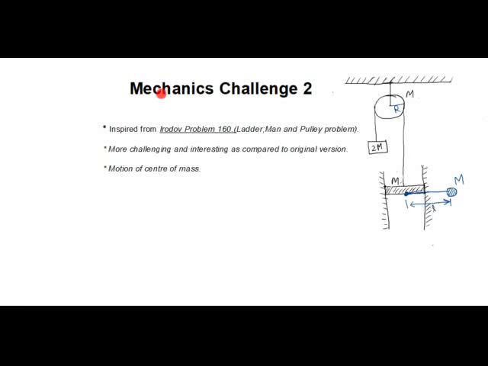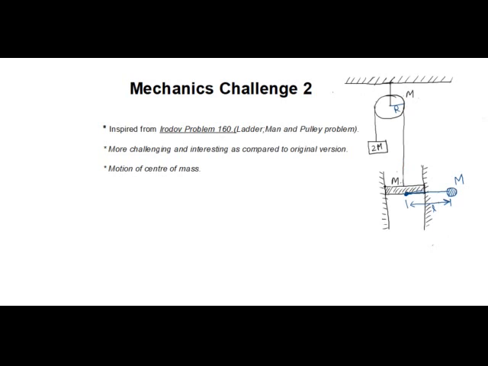Good morning, students. In this video, I am discussing another challenging problem of mechanics. This problem is inspired from problem number 160 of Irodov, which is a very famous problem containing ladder, man and pulley. Okay. So in the original problem, there was a pulley and a block of mass 2m attached to the left hand side of this thread, which is passing over the pulley. And on right hand side, there was a ladder and a man.